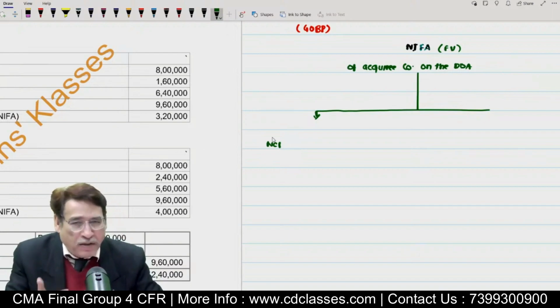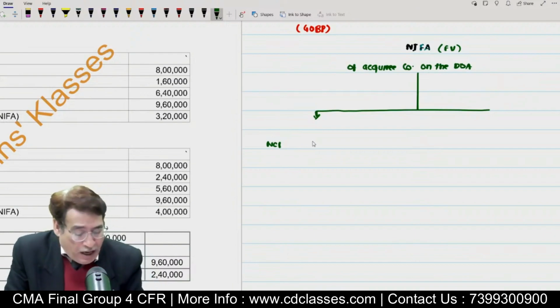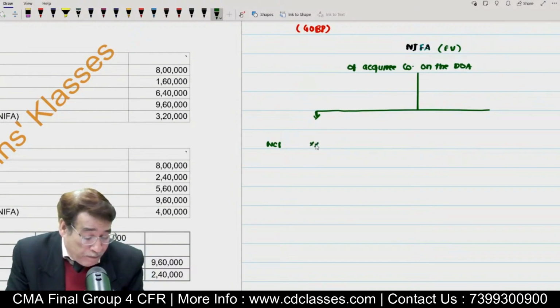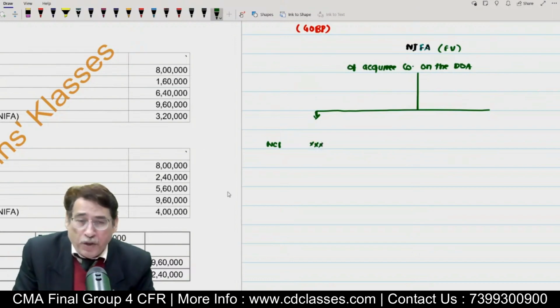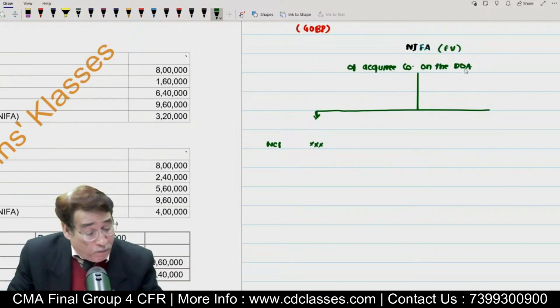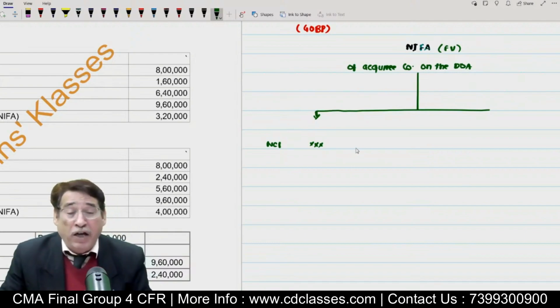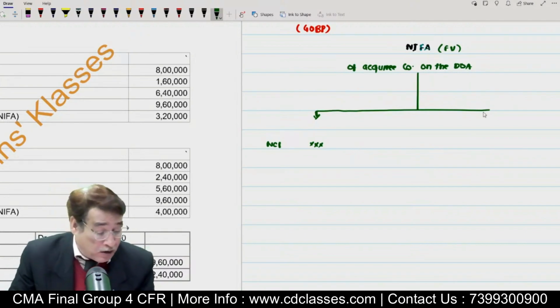You can compute NCI either on PSNA basis or on fair value basis, but generally the direction is given in the question. Anyway, whatever methodology you apply, you will compute the NCI value. Once you have the NCI value, remember one thing, never ever commit this mistake of computing acquirer share directly, otherwise it could land you in trouble. Is it clear to you?